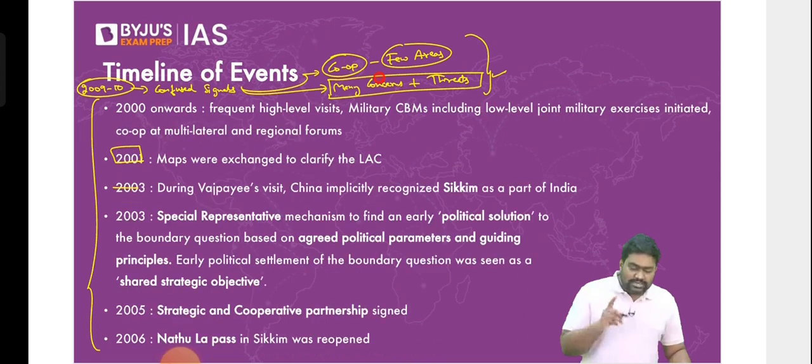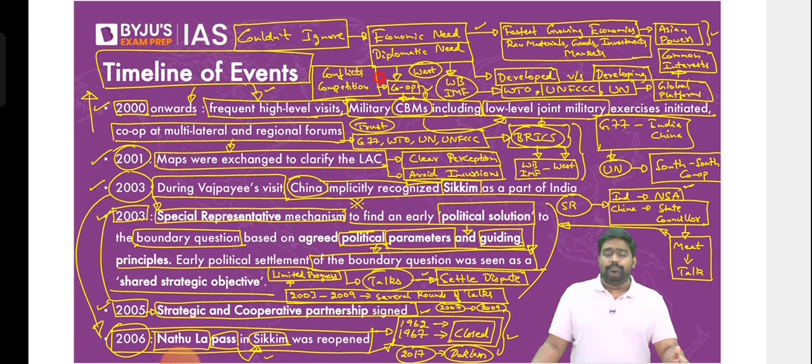All right. Now, the reason why I spoke about the SR mechanism is because of the Ladakh clashes in 2020. I'm sure you would have heard about the Galwan clashes at the Galwan River Valley, where Indian and Chinese soldiers beat up each other, they injured each other. Many were pushed down the valley as well, and many soldiers lost their lives. Around 20 Indian soldiers were martyred. Many PLA soldiers were killed as well.